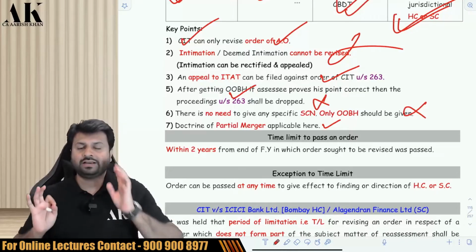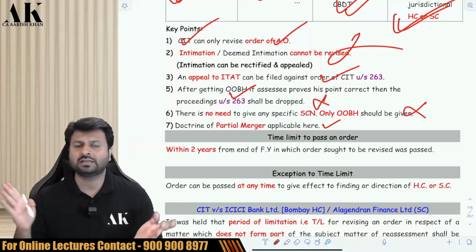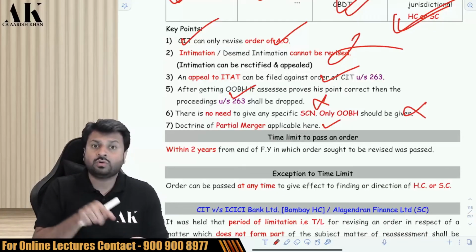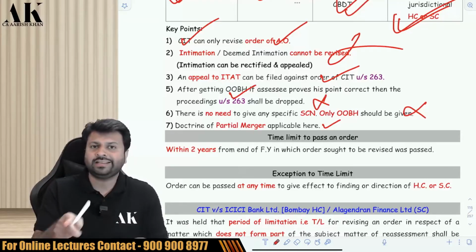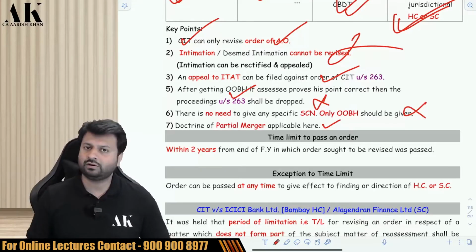The time limit to revise by CIT is 2 years from the end of the financial year in which the order sought to be revised was passed. Suppose the order which you want to revise is passed in 22-23. So the order has to be revised within 2 years from the end of 22-23, that is till 31st March 2025.